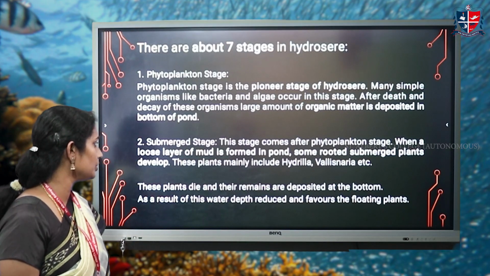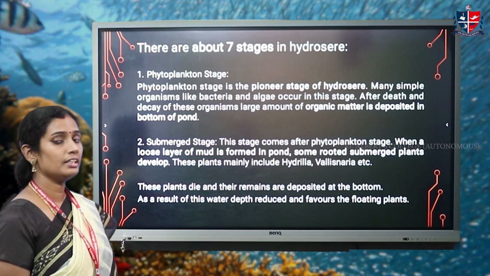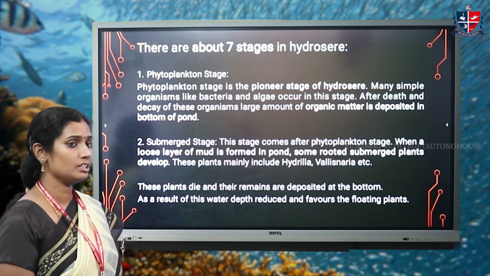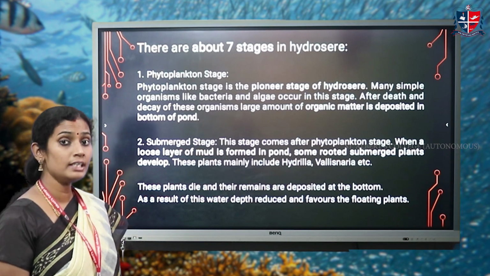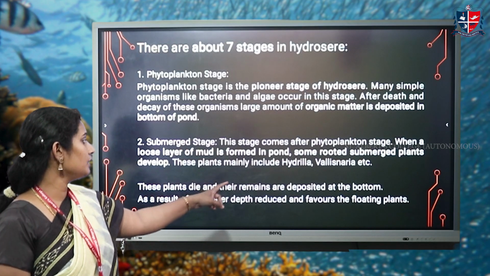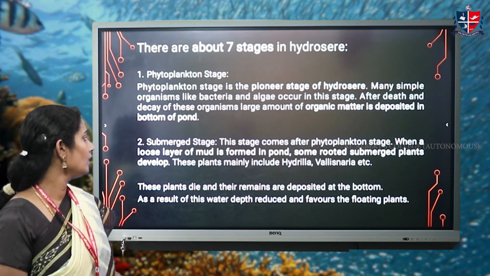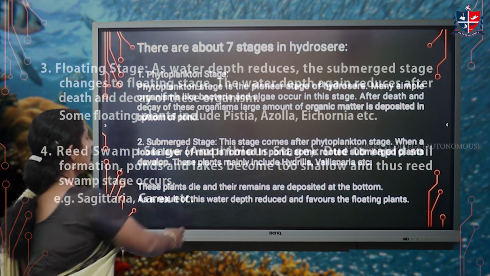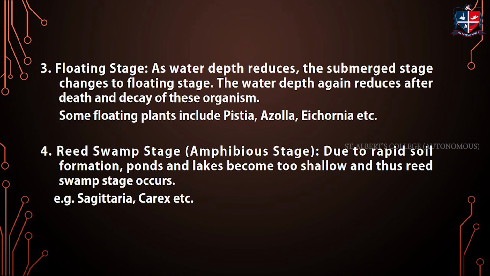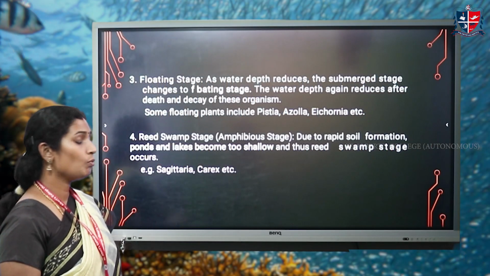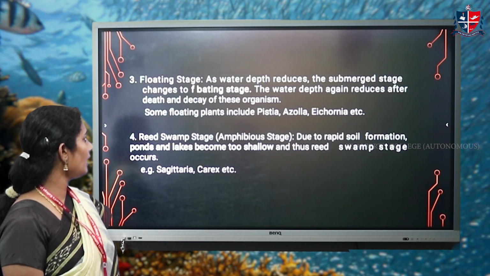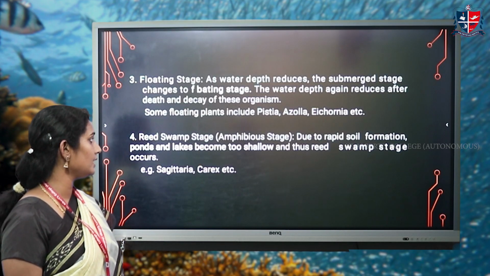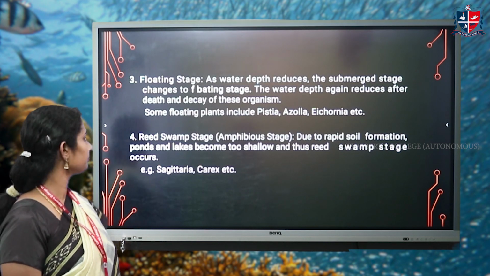Second one is submerged stage. This stage comes after the phytoplankton stage. A loose layer of mud is formed from the organic matter, and rooted submerged plants such as Hydrilla and Vallisneria develop in this stage. After the submerged stage comes the floating stage. Because of the loose mud, the water depth reduces and the floating stage occurs. Some of the floating plants are Pistia, Azolla, and Eichhornia.